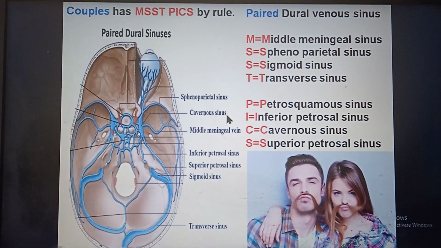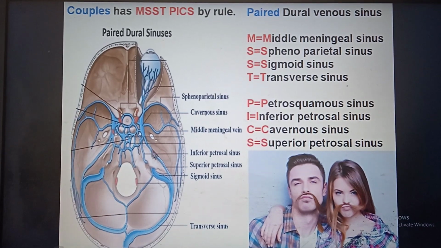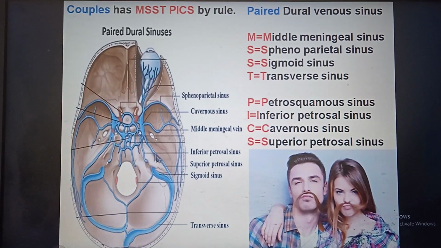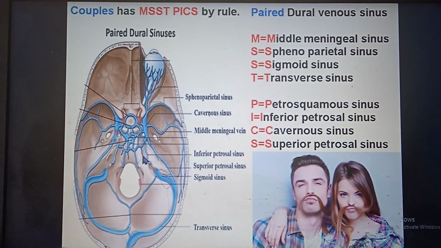Then C for cavernous sinus. These are the cavernous sinus and superior petrosal sinus. These are superior petrosal. And I for inferior petrosal. Here it is, inferior petrosal.